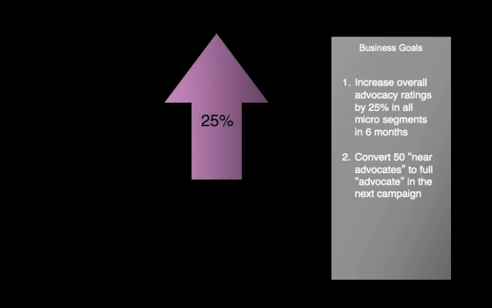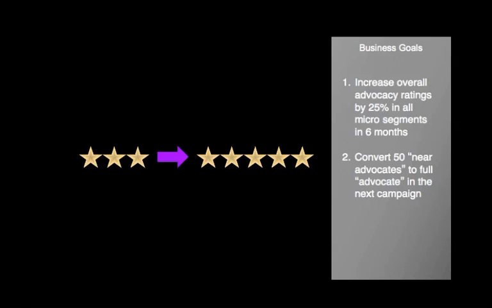Mary already has a comprehensive, holistic advocacy program in place. She knows that a small number of people are disproportionately influential in the communities that matter most to her product sales. Mary uses this program to evaluate the effectiveness of her marketing campaigns and to manage performance against two established business objectives. First, increase overall advocacy ratings by 25% in all microsegments in 6 months. And two, convert 50 near advocates to full advocates in the next campaign.